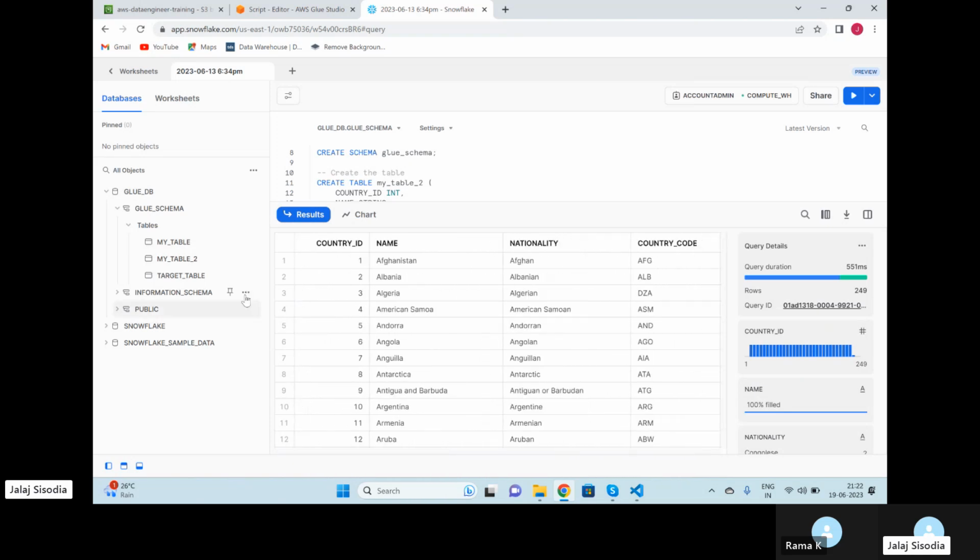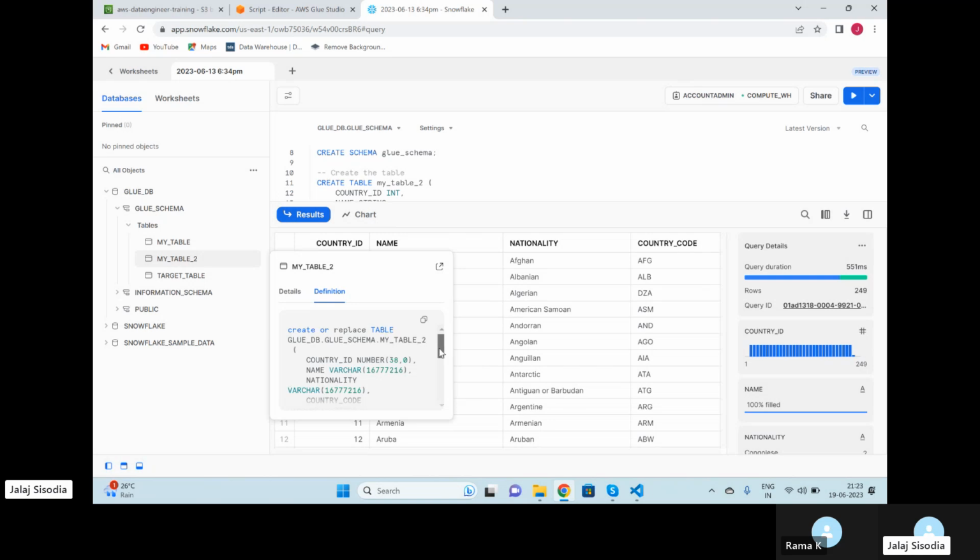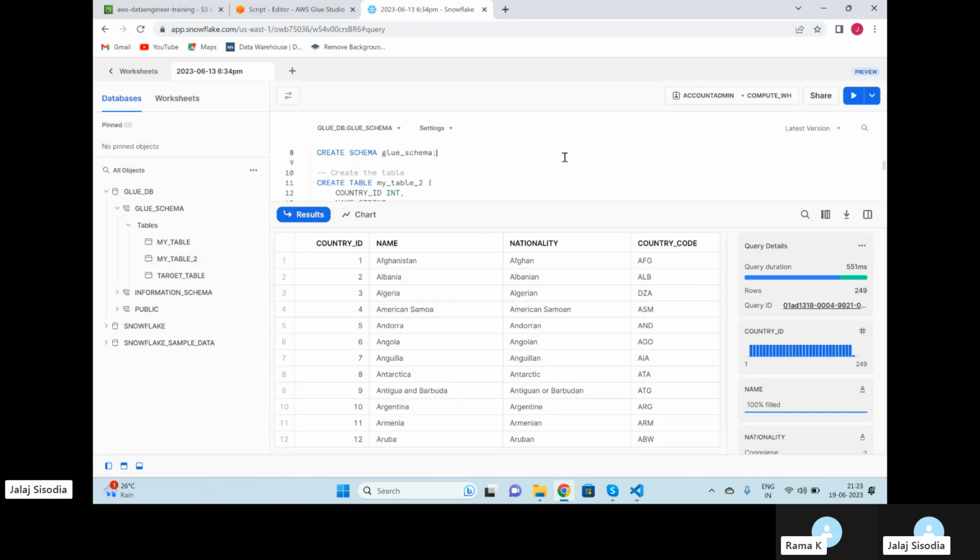Okay. Even if you come here on the Snowflake this time, and if you go on the definition side, this is the SQL it has created. You can see country ID it has selected as number. Name is varchar. Nationality is again varchar. And then you can see some other details. The complete table definition we can see here. Okay. So this is how we come here in the Snowflake and create the table using the worksheets.